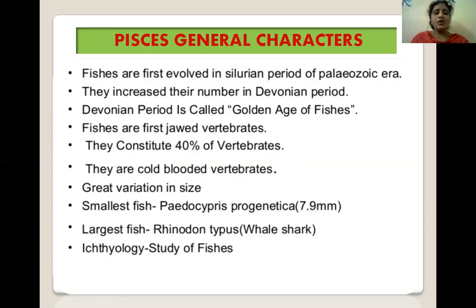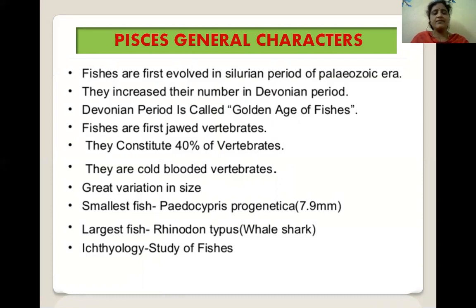40% of all vertebrate species are fishes. The fishes are an important resource for humans worldwide, especially as food. Fishes first evolved in the Silurian period of the Paleozoic era. The golden period of the fishes was the Devonian period. These are the first jawed vertebrates, so they are included in Gnathostomata.